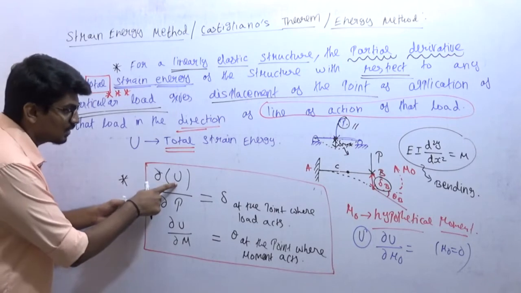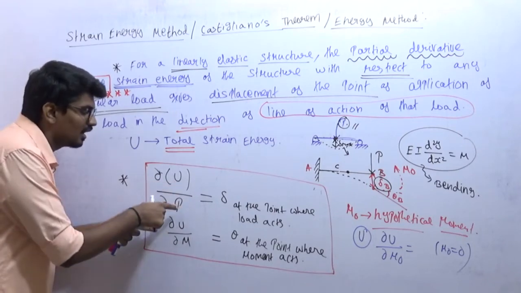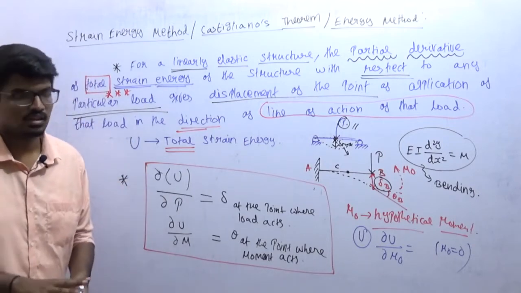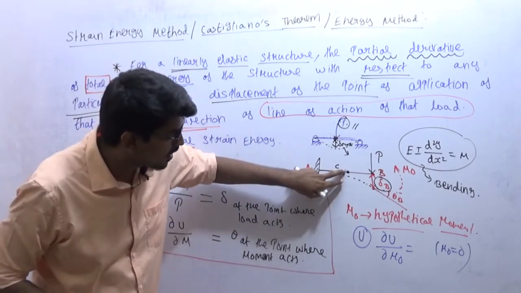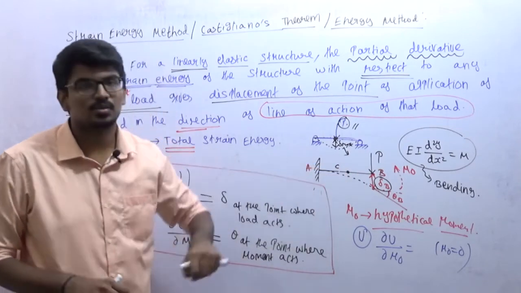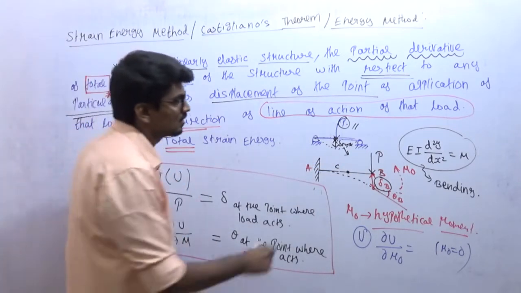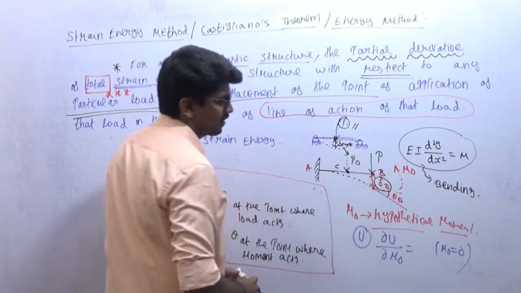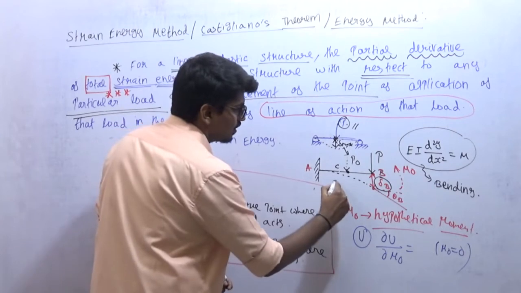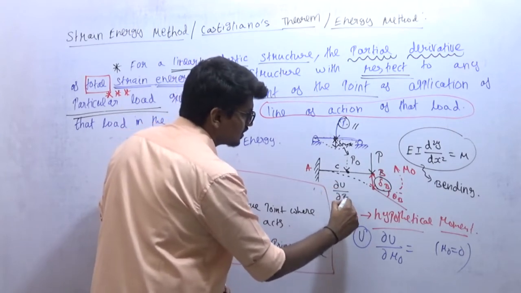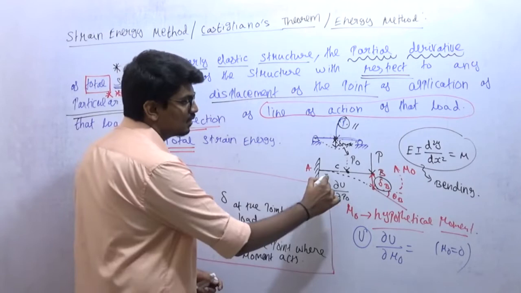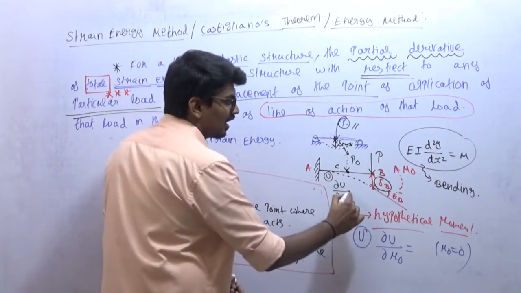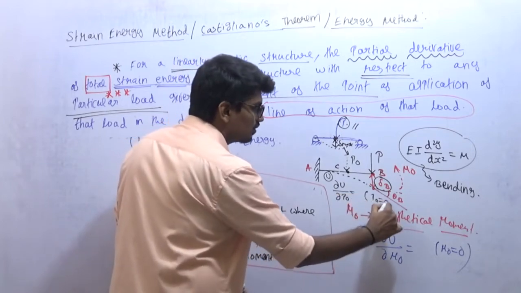I will differentiate total strain energy with the load which is acting at the point where I need to find the deflection. If I want to find deflection at this point, I need to use a point load acting at this point only, but there is no point load acting. So I am introducing a hypothetical point load. Now differentiate total strain energy with P naught. First determine U, then differentiate U with respect to P naught. After differentiating, equate all P naught to 0.